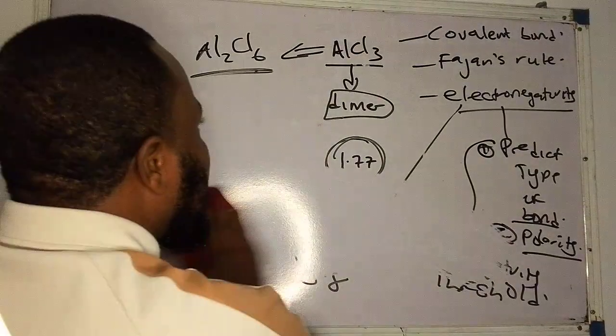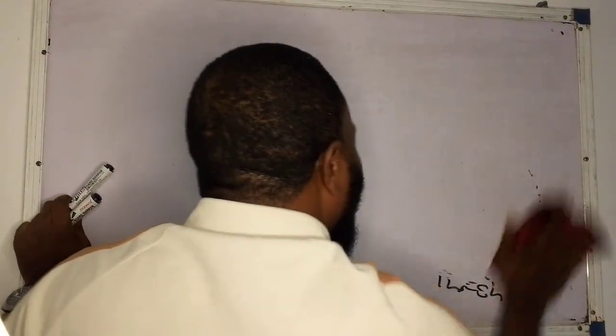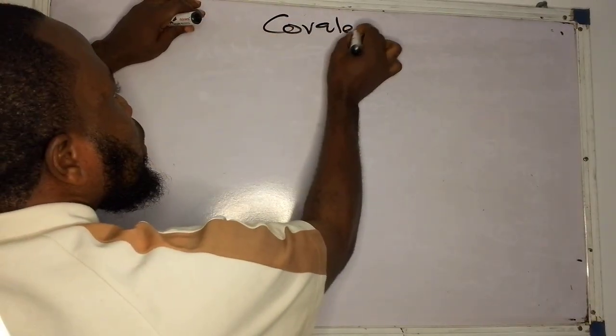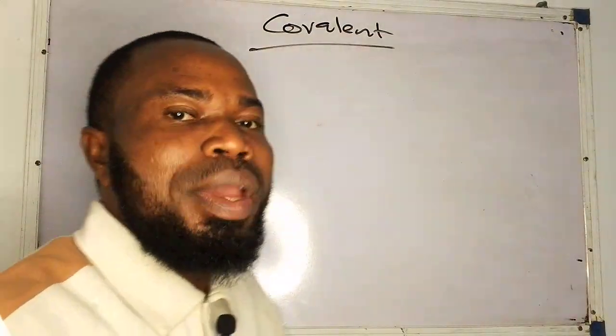So, ladies and gentlemen, let's look at covalent bond. What is a covalent bond? First of all, a covalent bond is a bond that is formed when there is a sharing.